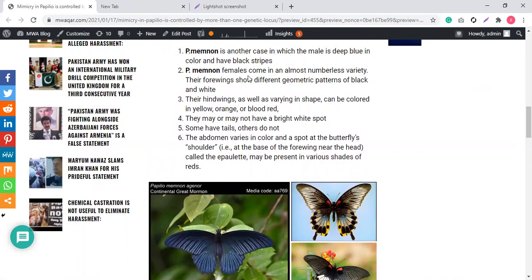Focus here. In the butterflies of the Papilio species, the females basically mimic a lot. There are a number of varieties in their forewings and in their hind wings. They adopt many varieties of patterns, copying many dangerous organisms. Basically, they mimic the pattern on their wings to avoid predation.